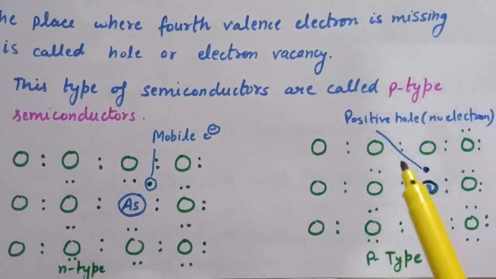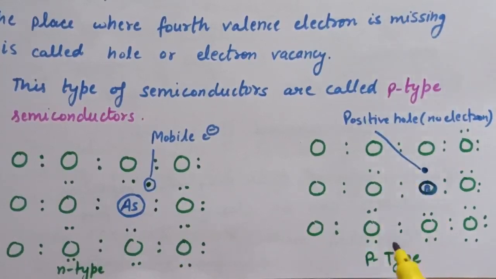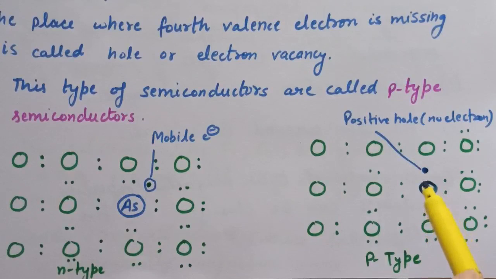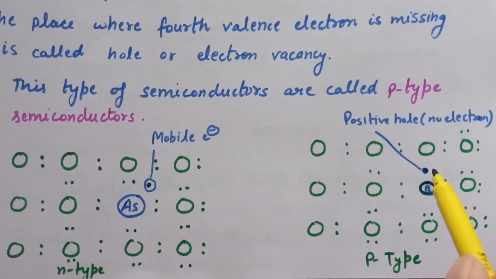Now here in p-type semiconductors, group 13 elements have only 3 valence electrons. They can form 3 covalent bonds with the neighboring silicon atoms. Thus a hole is created at the site where the 4th electron is missing. This is called a hole or electron vacancy.